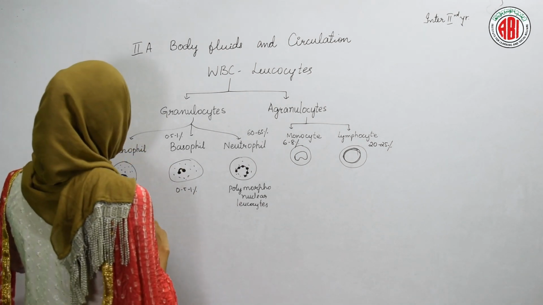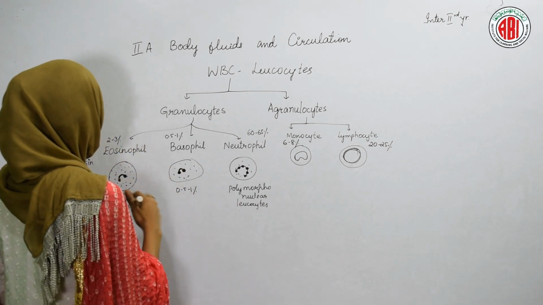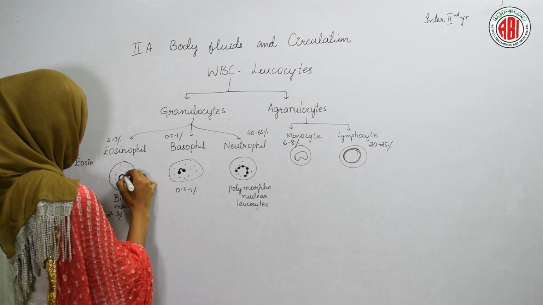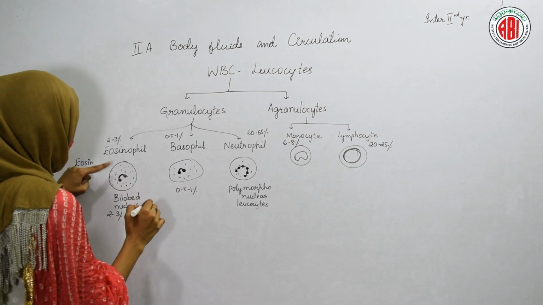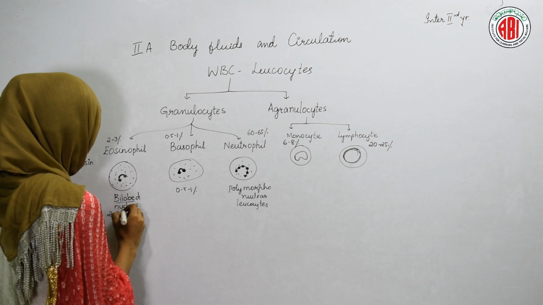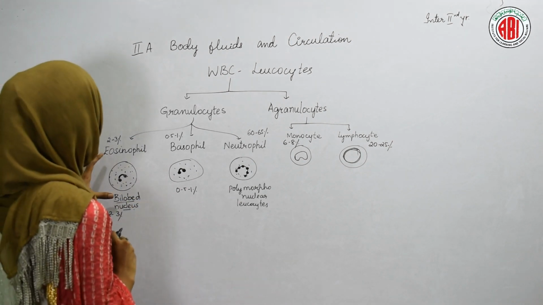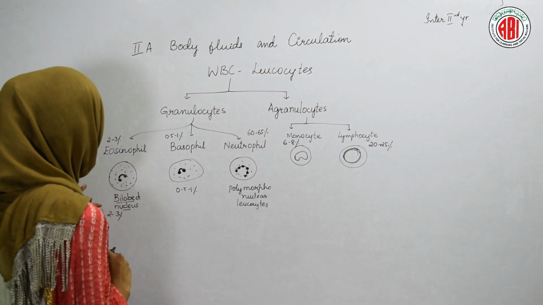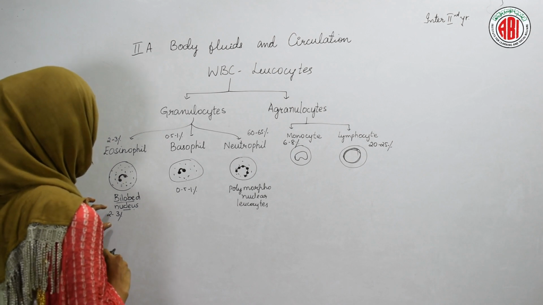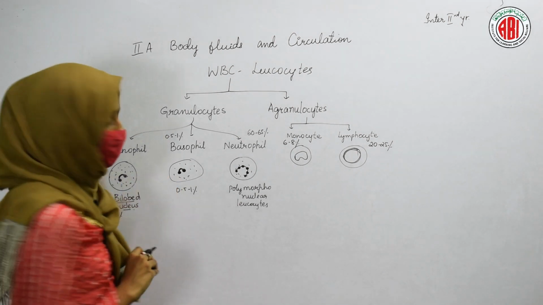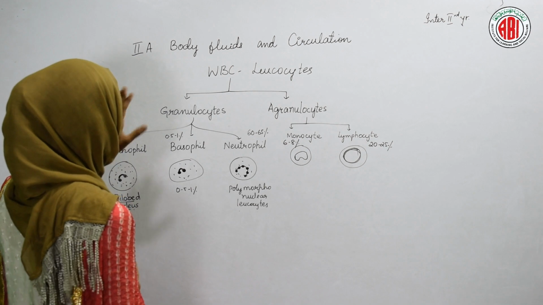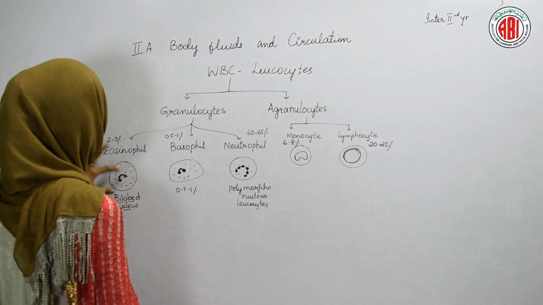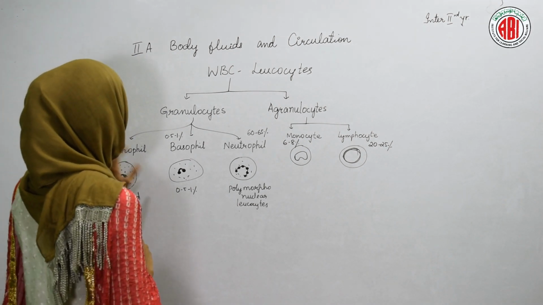Instead, it shows a headphone-like shape. They show two lobes, and hence we call this type of nucleus a bilobed nucleus. So eosinophil shows a bilobed nucleus, and they comprise 2 to 3% of WBC, and some small granules are also found in the eosinophil.